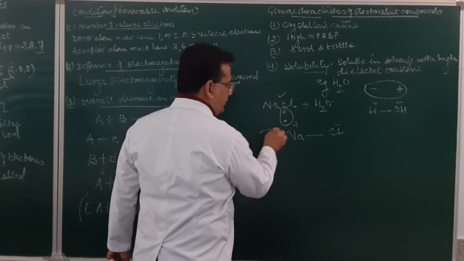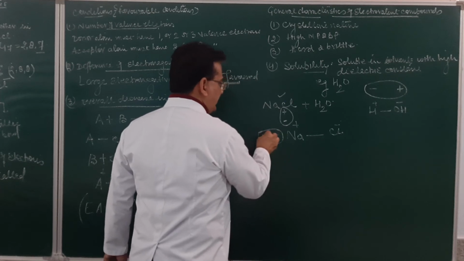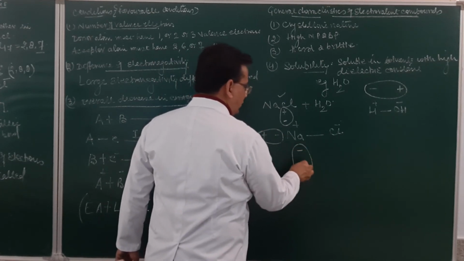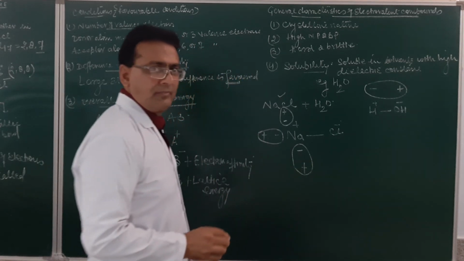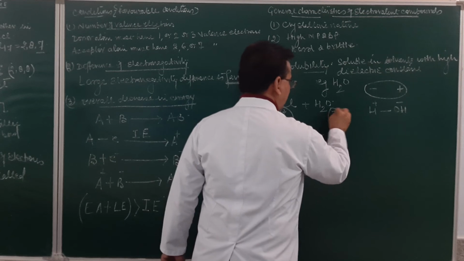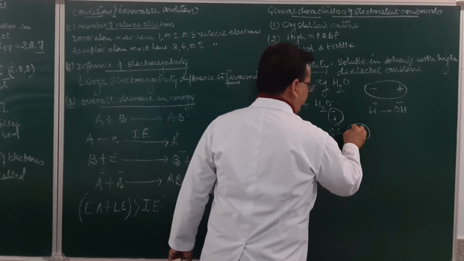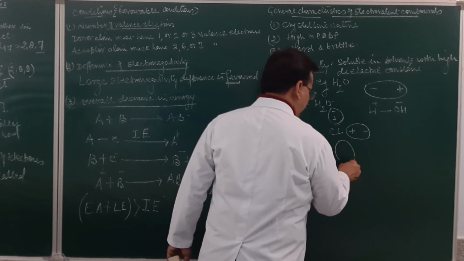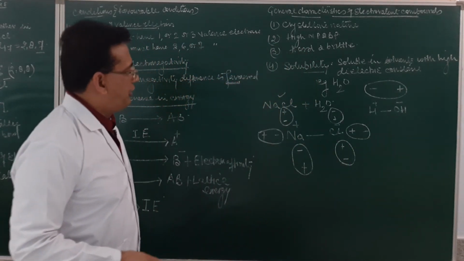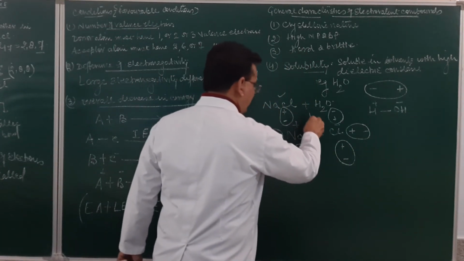The negative end is oriented in such a manner that it may break the bond between the sodium and chloride ion. Is it clear? These opposite charges will attract each other, so what will happen?